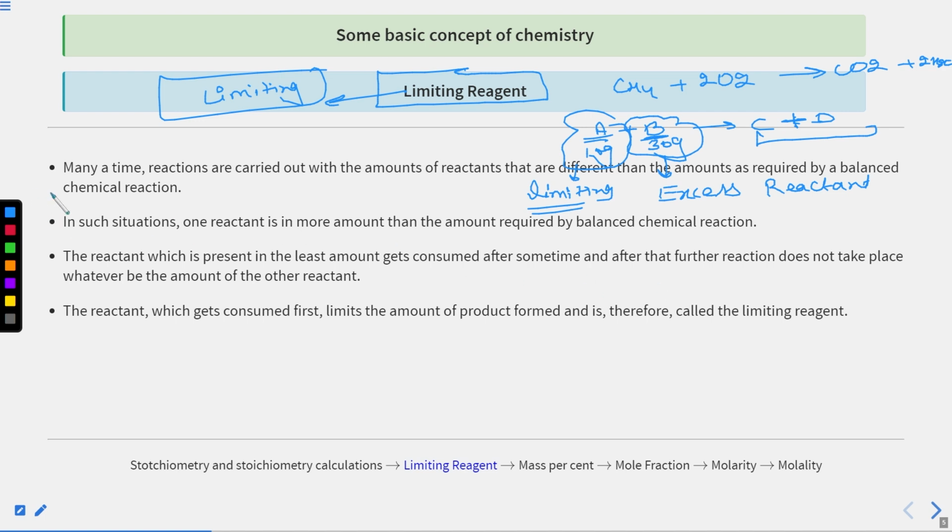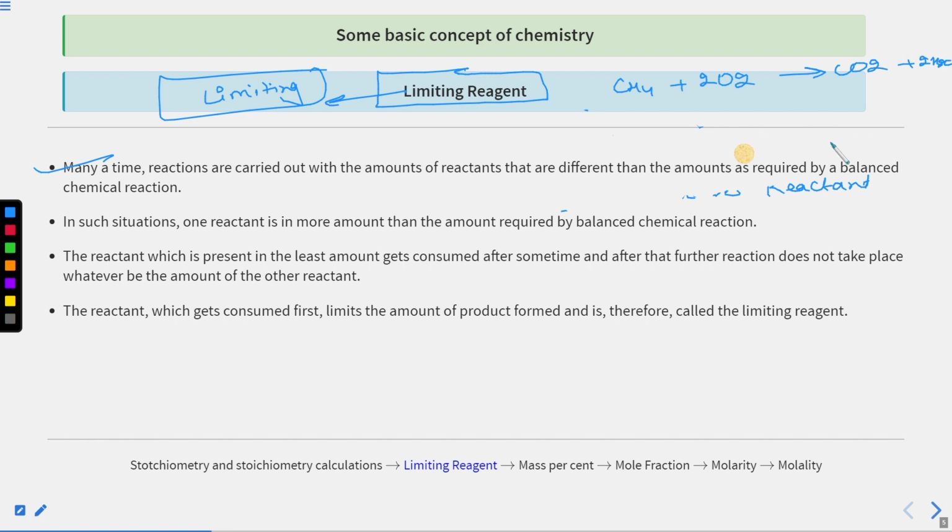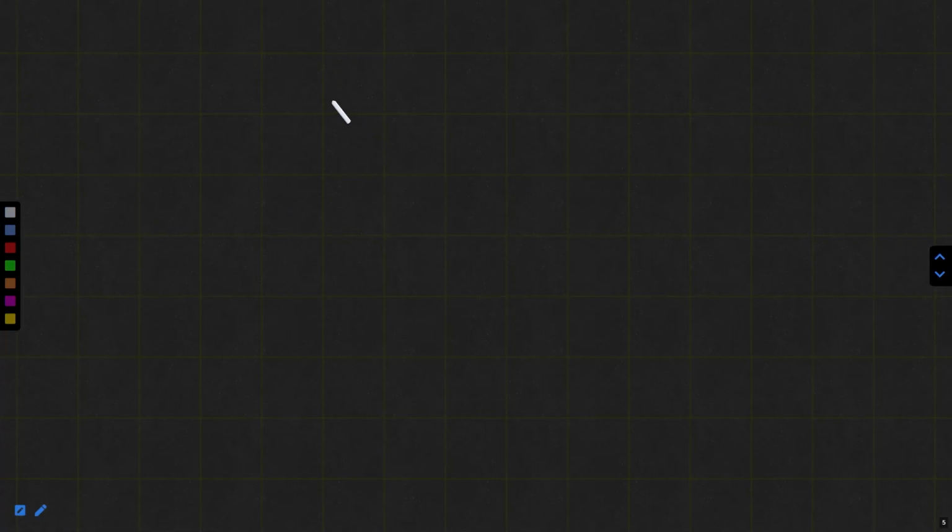Okay, so many a time reactions are carried out with amounts of reactants that are different from the amounts required by the balanced chemical equation. As I already wrote in the above equation, CH4 + 2O2 gives CO2 + 2H2O.